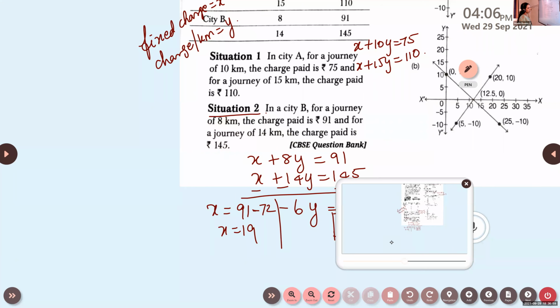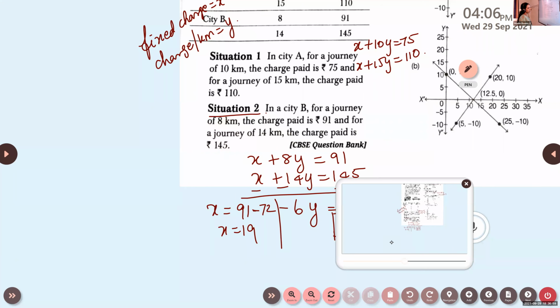If the total number of coins that she had is 50, and the amount of money with her is rupees 75, then the number of rupees 1 and 2 coins is. So you take the number of 1 rupee coins as X and 2 rupee coins as Y. The total is 50, so X plus Y is 50.